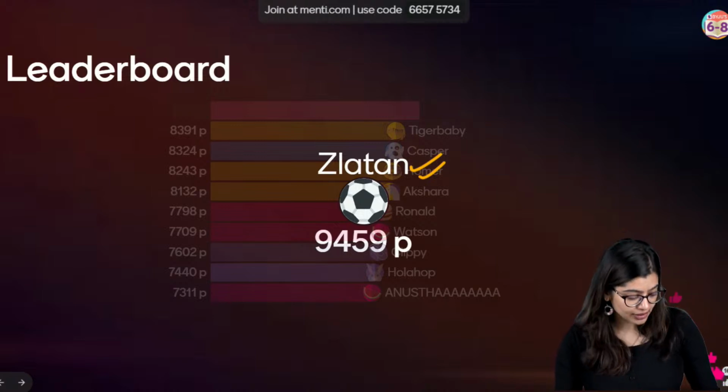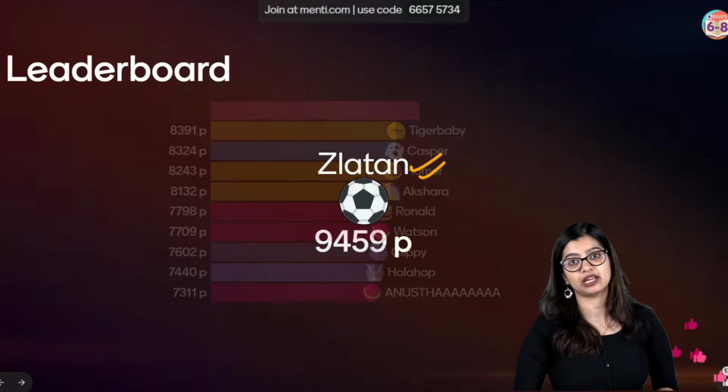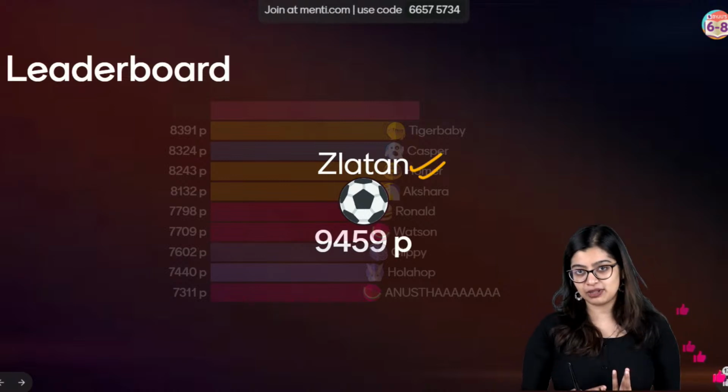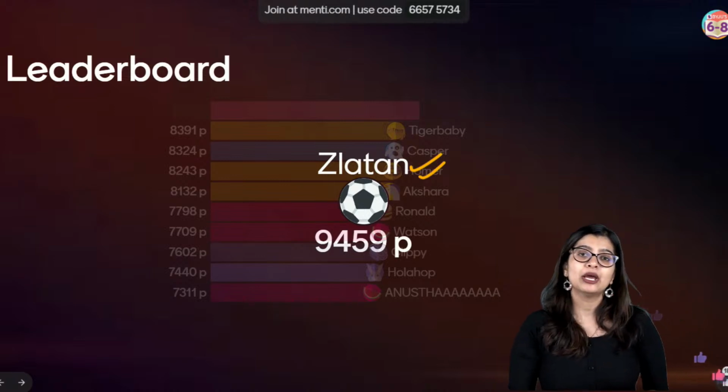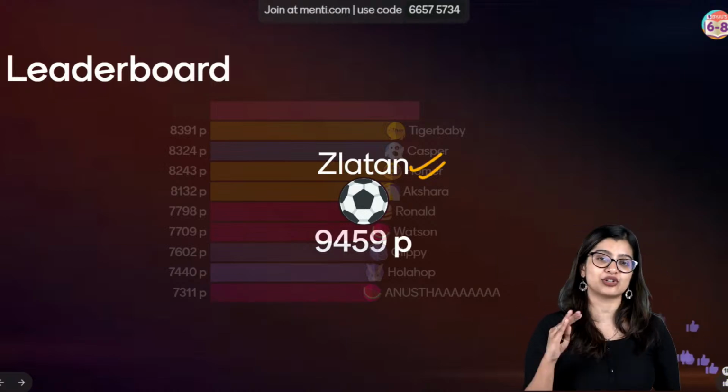Kriti ma'am is actually on a long leave because she's not well and we didn't want to stop your chemistry preparation, which is why we have Tripti ma'am who will be helping you out with chemistry. But Kriti ma'am sends her love, she sends her wishes, and she knows that you're going to ace your chemistry paper, right?